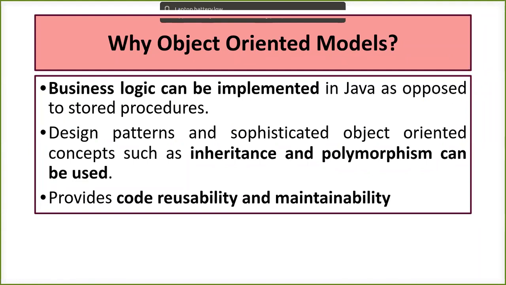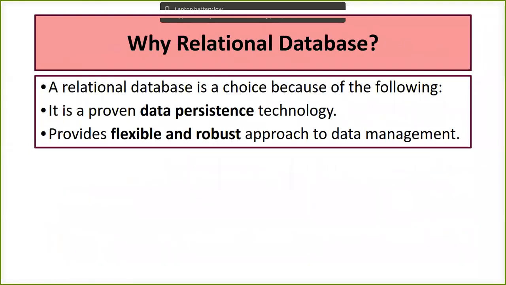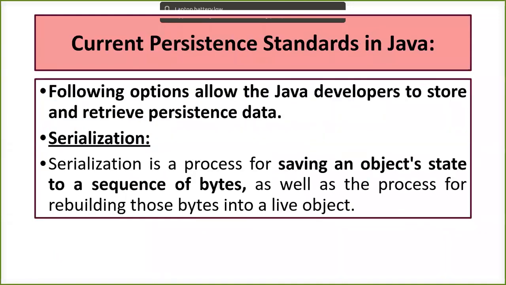Okay, it is going to have a number of features like inheritance and polymorphism, code reusability, maintainability, and platform independence. So all these features come along with your object oriented model. Why relational database? Obviously, what we are trying to do is data persistency, which is going to provide us with a flexible and robust approach.